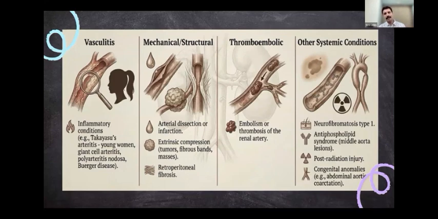Now, apart from atherosclerosis and fibromuscular dysplasia, which account for the major chunk of the causes, there are rare causes like vasculitis, Takayasu, giant cell arteritis, and polyarteritis nodosa. Then there are mechanical processes like arterial dissection or extrinsic compression from tumors or retroperitoneal fibrosis, or a thrombus or embolic phenomenon which reduces perfusion to the kidneys. It can also be due to APLA, post-radiation, or congenital abnormalities like aortic coarctation.